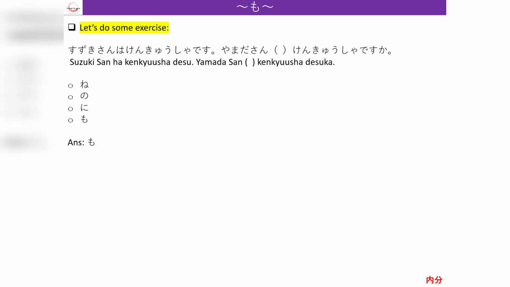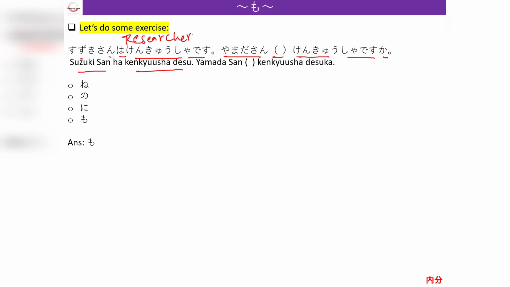And our final exercise is the same as the last one. Suzuki-san wa Kenkyusha desu. Kenkyusha is researcher. Yamada-san dash Kenkyusha desu ka. Here the person is saying that Suzuki-san is a researcher and asking whether Yamada-san is a researcher.